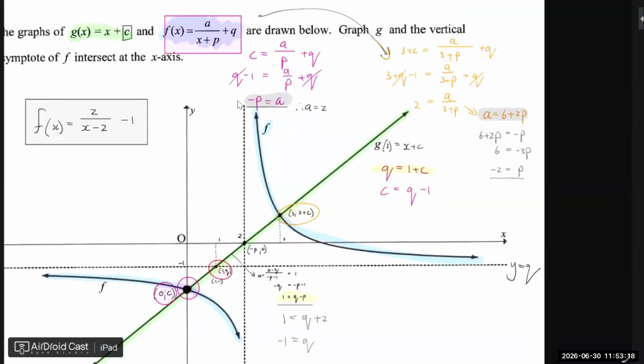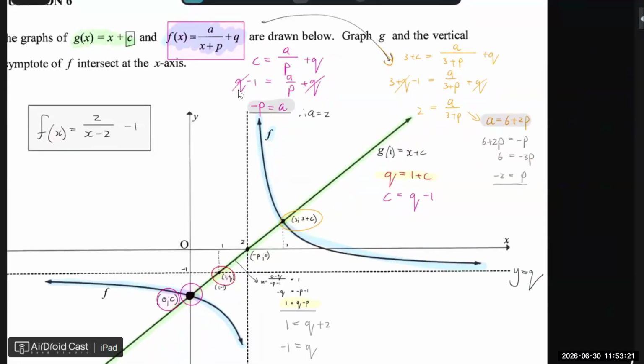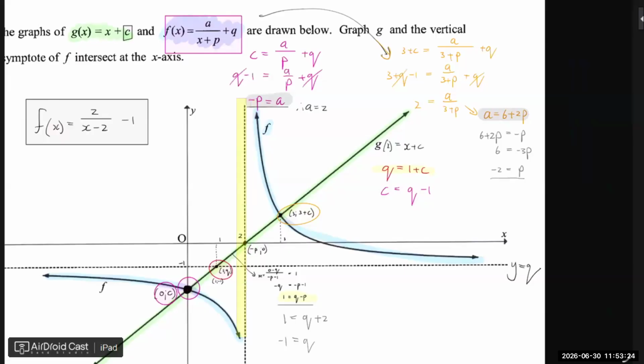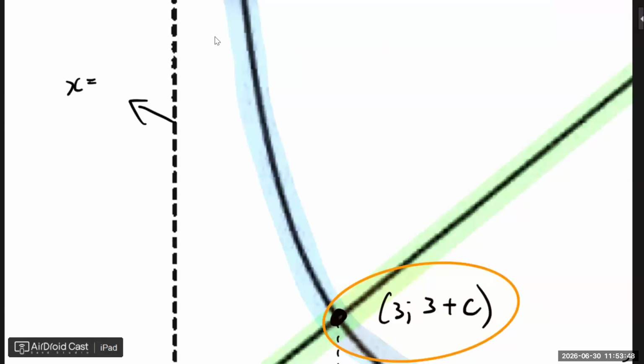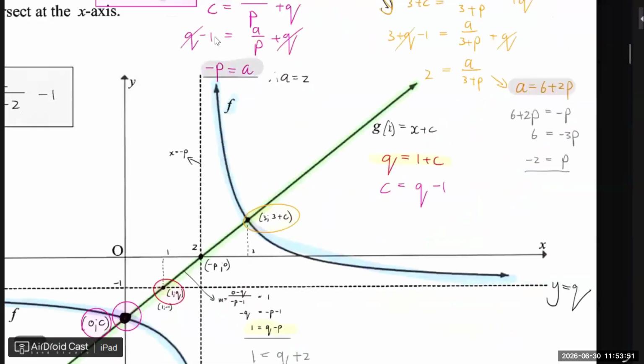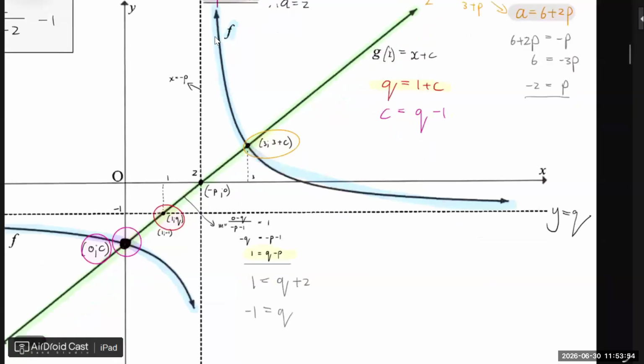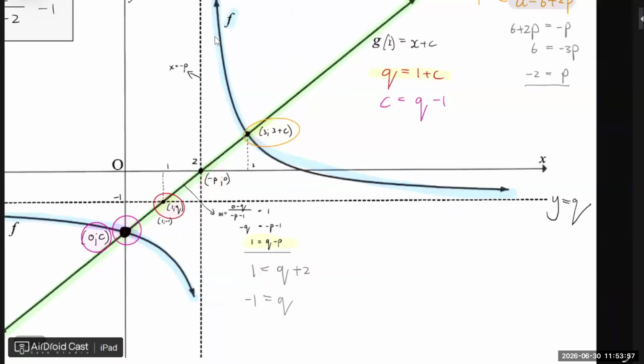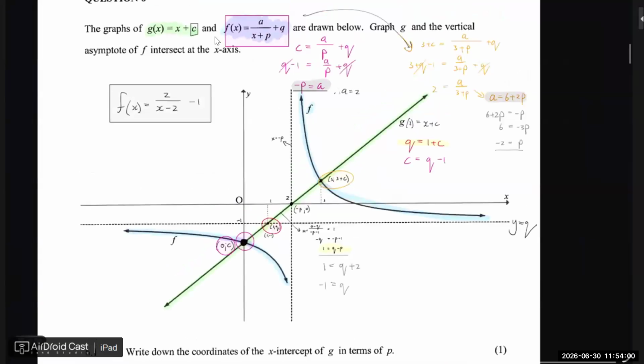Where am I now? Is this vertical line here? Right? So that's why we set that vertical line there. The equation of that line is then x equals negative p. Because we can't divide with a 0. So x plus p, if that is equal to 0, then x is negative p. That's why this line is where x equals negative p. Makes sense. And then from there on, we did what we've done.